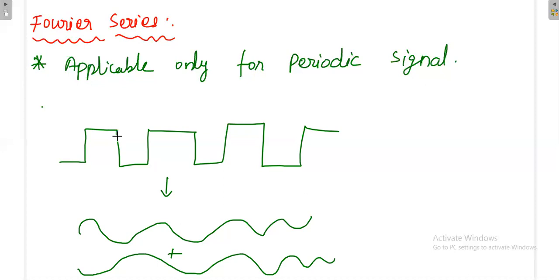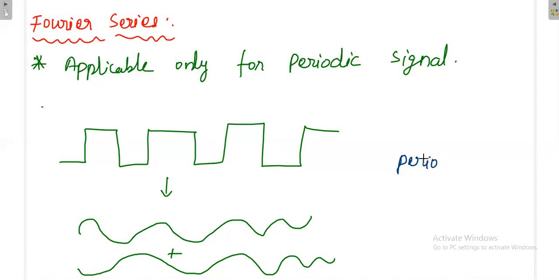Once you are given a non-sinusoidal periodic signal, we can write it in terms of the sum of many sinusoidal periodic signals. So before going into the Fourier series, we should know what we mean by periodicity or period.